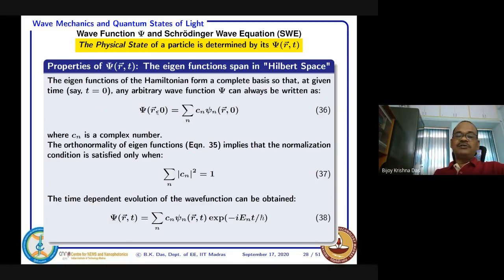And at t equal to 0, at a particular instant of time which you define as 0, any arbitrary function can be expressed as a linear combination of eigenfunctions with some weightage. That is one property of the wave function.